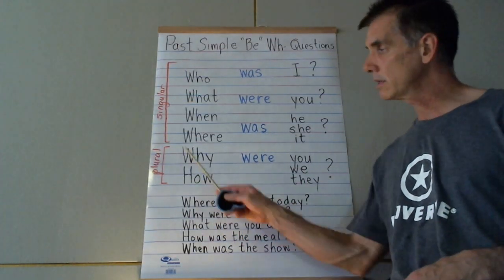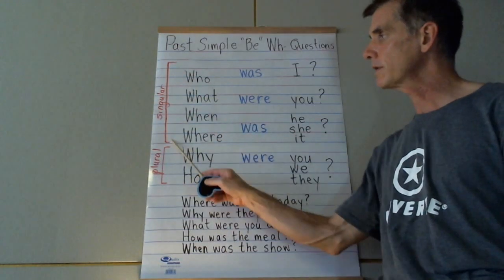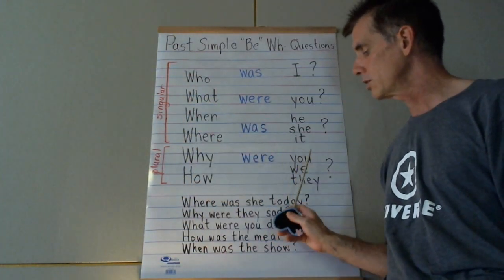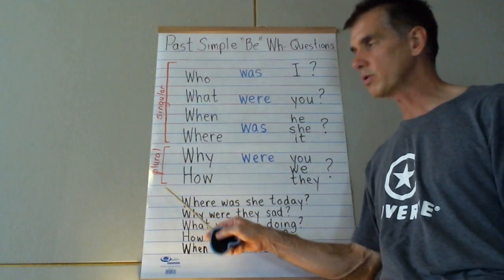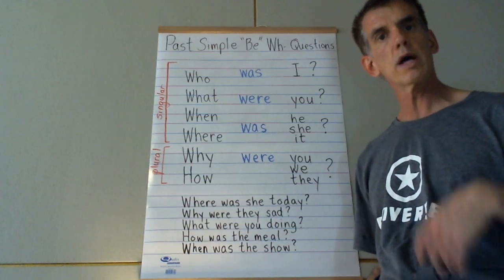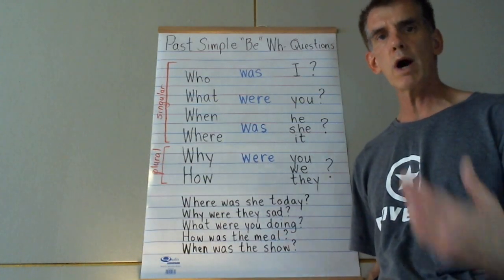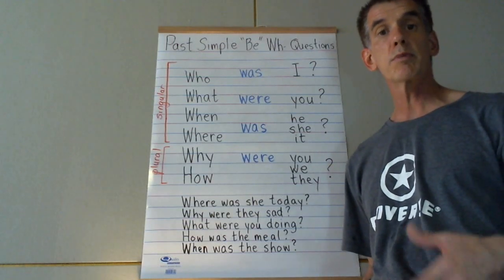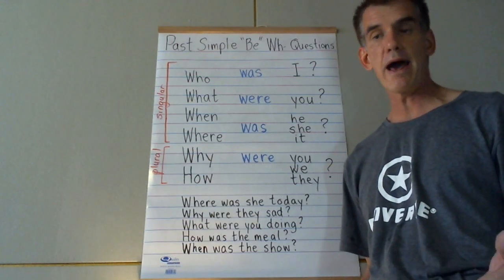Okay, why? And these ones are in the plural. These ones are obviously in the singular. This is singular and plural. You, we, they, obviously in the plural. So we'll go to the plural now. Why were you? Like, why were you there? Or why were you in the library? I was in the library because I was studying math or something.